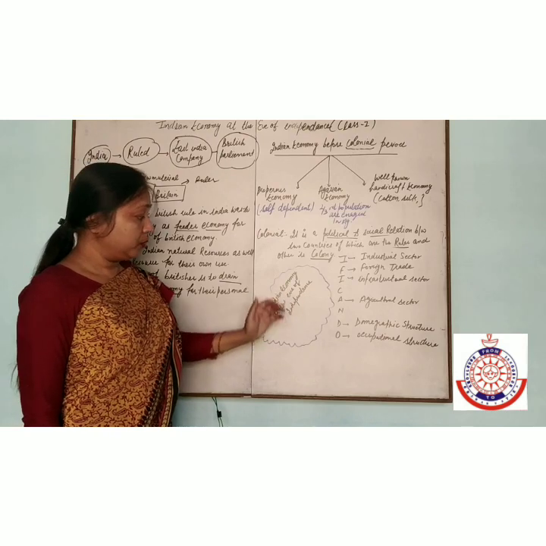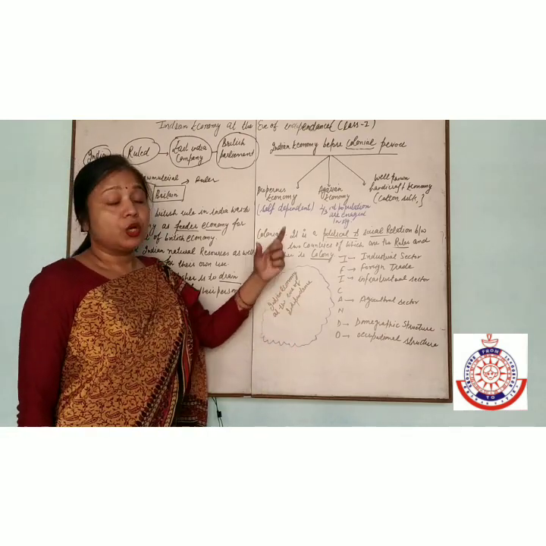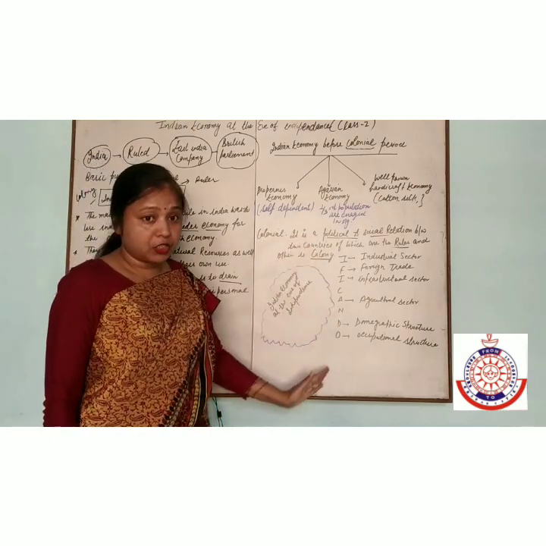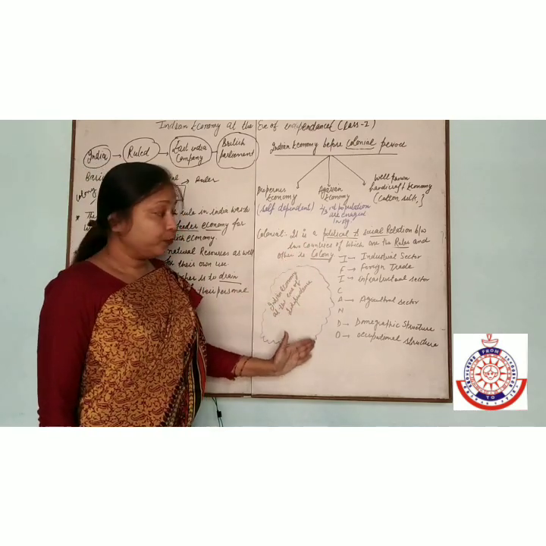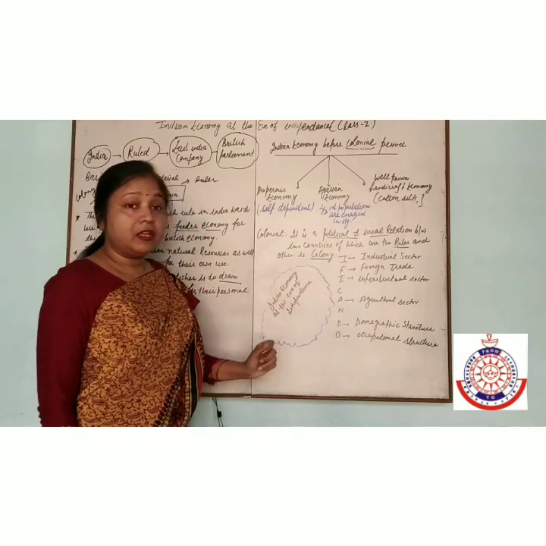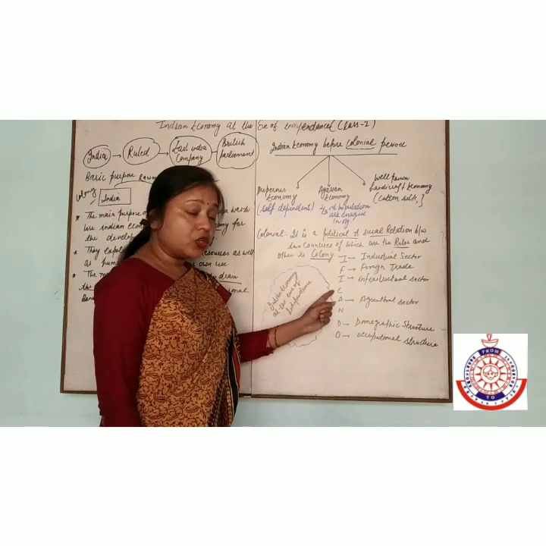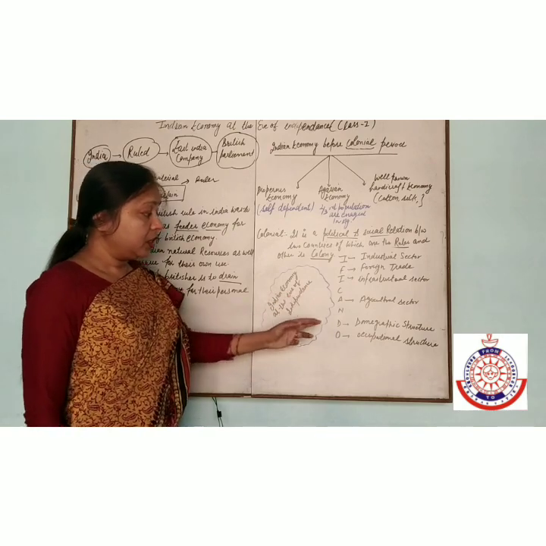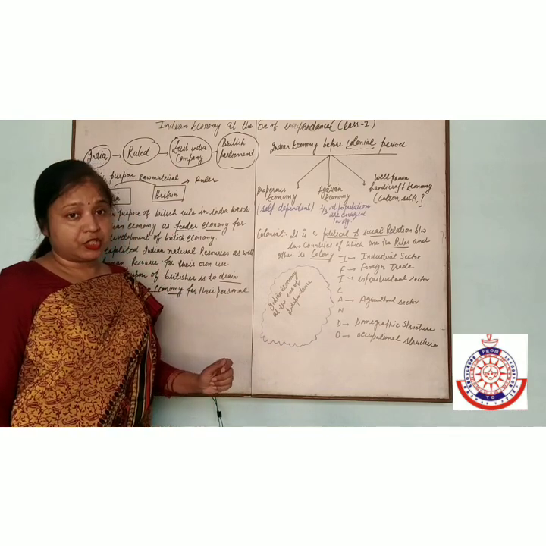Now, the Indian economy at the eve of independence. At the time of independence, what were the changes in the Indian economy? There are so many features. We use the mnemonic I F I C A N D O: I for industrial sector, F for foreign trade, I for infrastructure sector, C is a constant, A for agriculture sector, N is a constant here, D for demographic structure, and O for occupational structure.